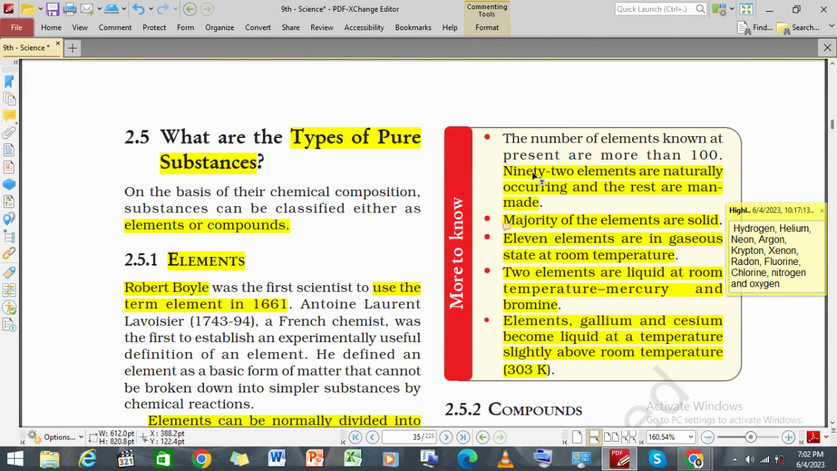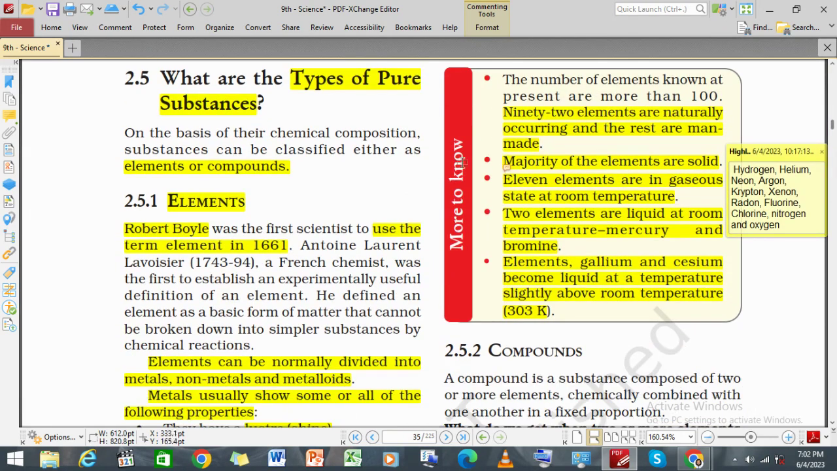All right, 92 elements are naturally occurring and the rest are man-made. That means only 92 elements are naturally occurring. The majority of the elements are solid. 11 elements are in the gaseous state at room temperature. Which elements are we talking about? Hydrogen, helium, neon, argon, krypton, xenon, radon, fluorine, chlorine, nitrogen, as well as oxygen.